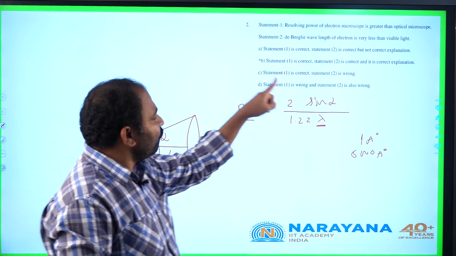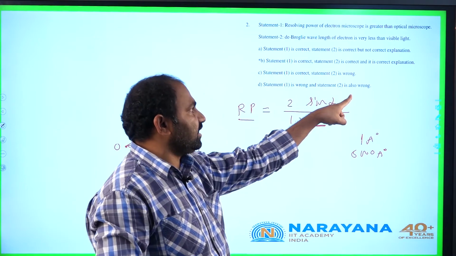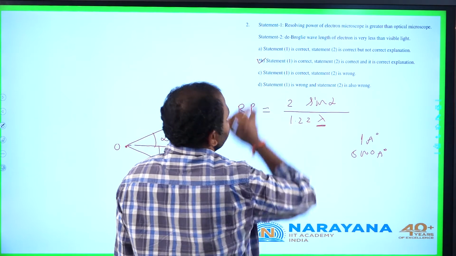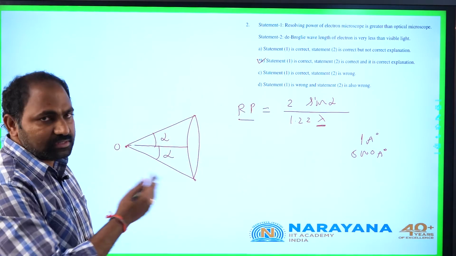So here statements 1 and 2 both are correct. 2 is the correct explanation of the first statement. So answer B is correct in this case. Let us go to the next question.